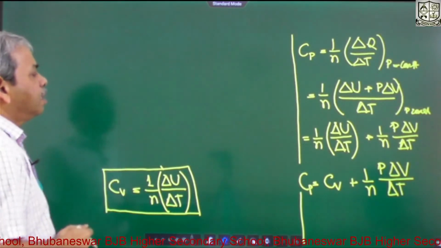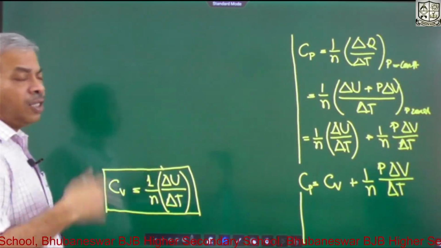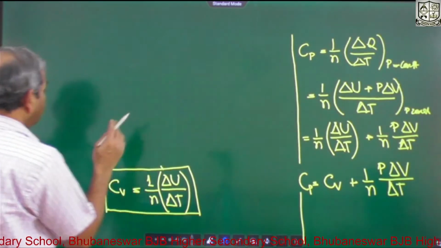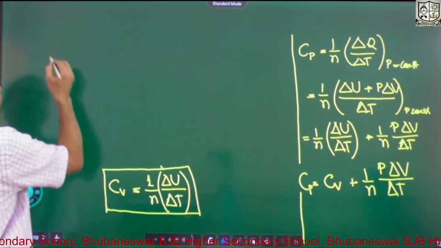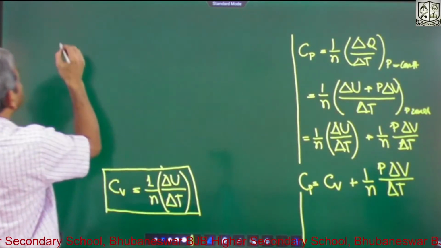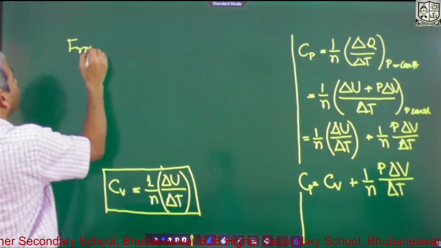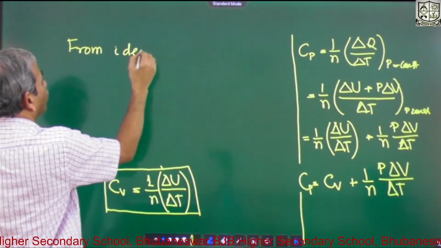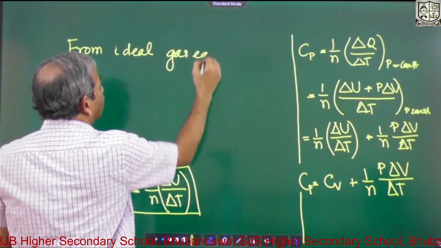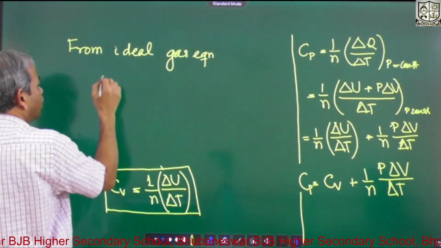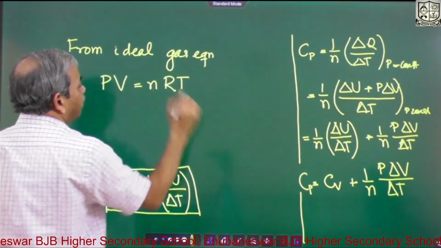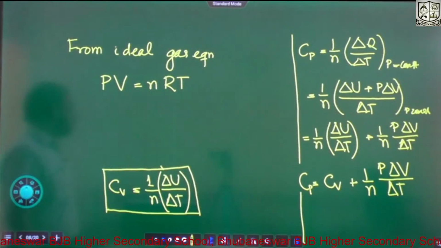Let us take, suppose, 1 mole of gas, and simply from the ideal gas equation we use PV is equal to nRT.